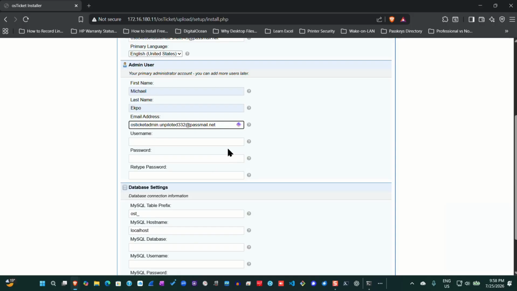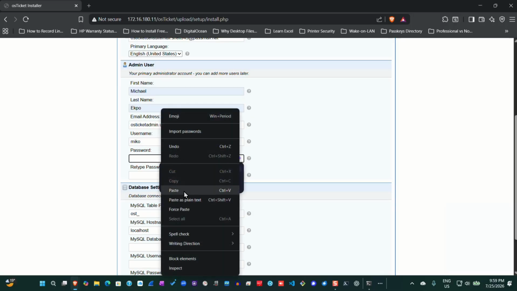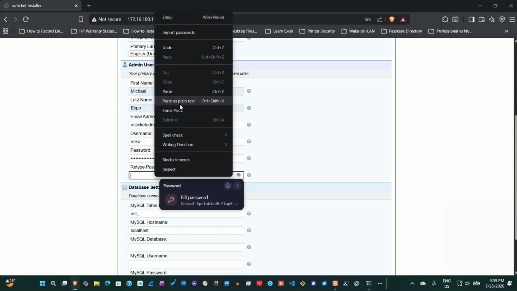Then for the username for the admin user, I will simply use Michael. Then I will create a password for the admin user, paste that, and confirm the password.